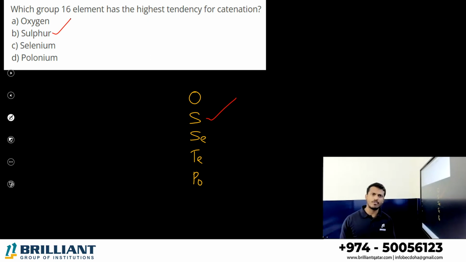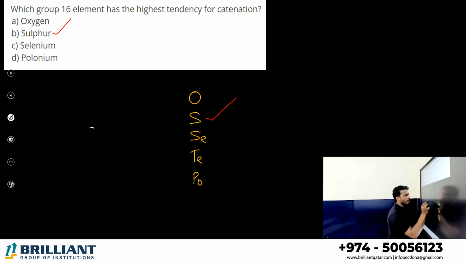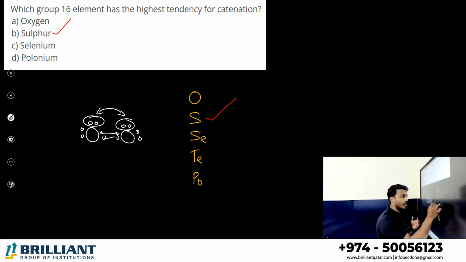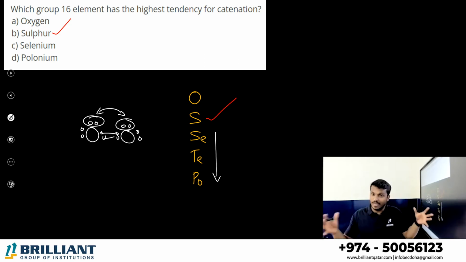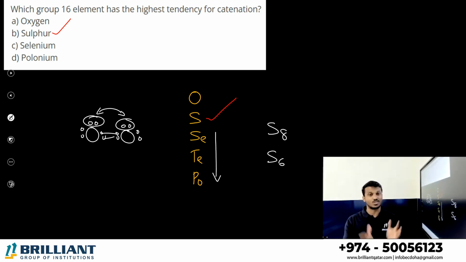Why is oxygen not forming? Oxygen bonding is the same as nitrogen. When two oxygen atoms come closer, there will be lone pair repulsion, and the bond becomes weaker. But sulfur has a little bigger size, and at the same time it has the ability to make a very strong bond. It is not possible down the group, right? Down the group, the size of the atom is very high and the bond becomes very weak. So sulfur has high catenation power, therefore it exists as S8 form, S6 form, etc., because its bonding is a little stronger.